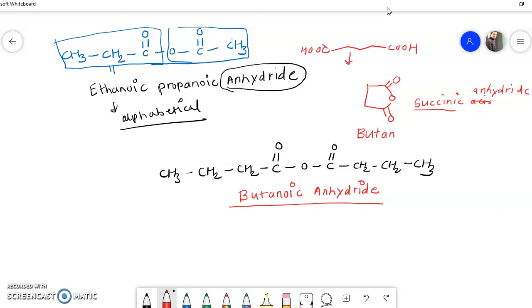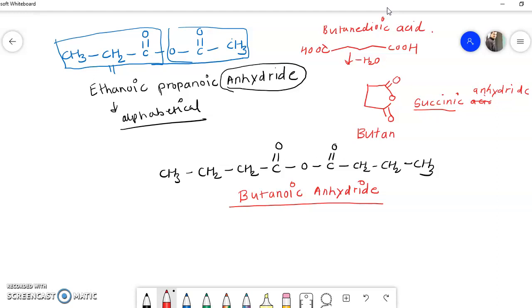So if we lose a water molecule from this compound, we'll get this anhydride. So what is the name of this acid? This is butane-dioic acid, right? Butane-dioic acid.